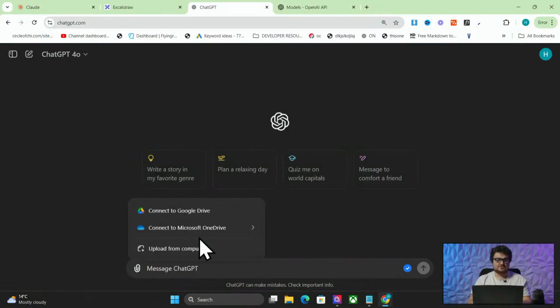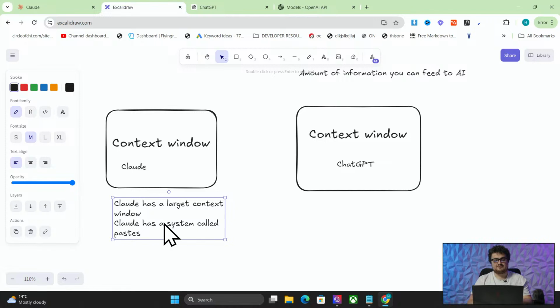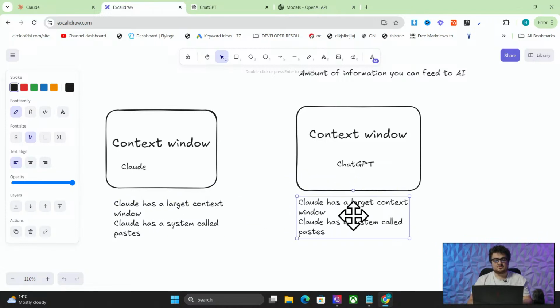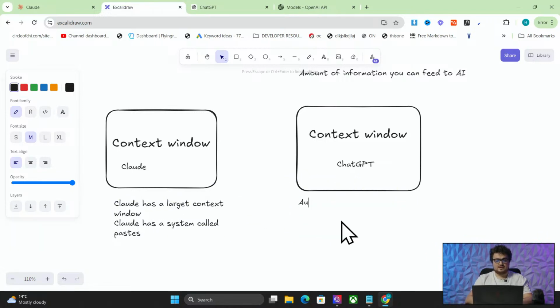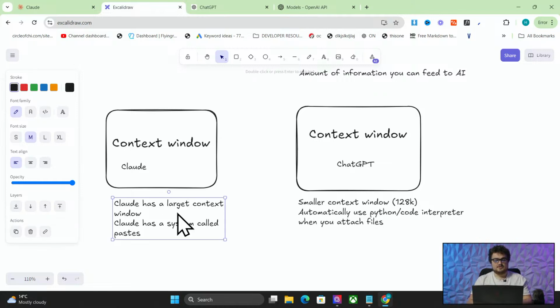Now you can also just attach files with ChatGPT, but one of the problems with this that I've found is ChatGPT will often automatically use Python or code interpreter when you attach files, which is super annoying. And also it has a smaller context window of 128K, whereas Claude has a much larger context window of